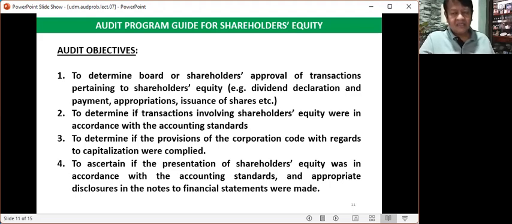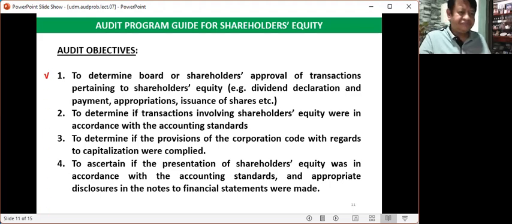The audit program guide is divided into two: the audit objectives and the audit procedures. The audit objectives are the things that we want to happen in the conduct of audit. We want to see the results of our audit, while the audit procedures are the step-by-step actions to be undertaken by the auditor in order to achieve the audit objectives. So let's discuss first the audit objectives.